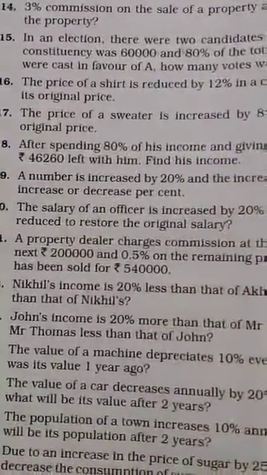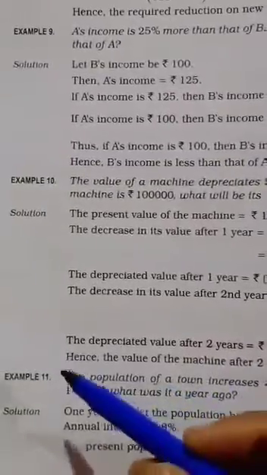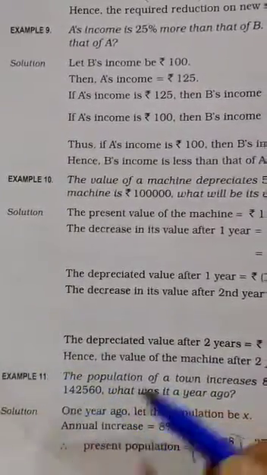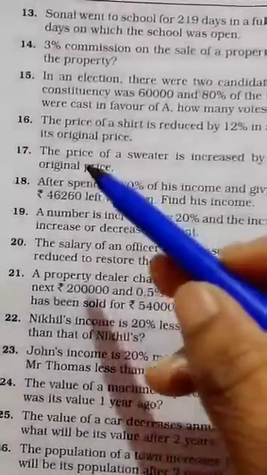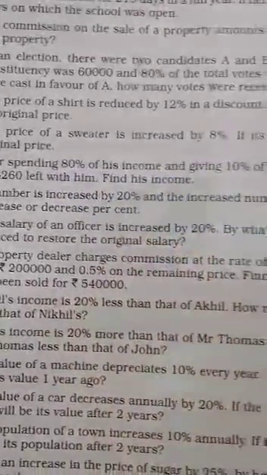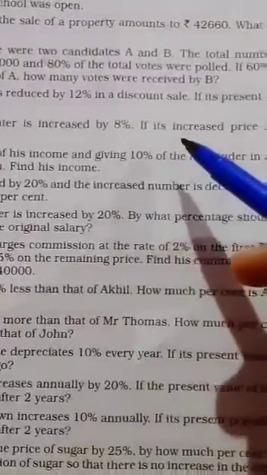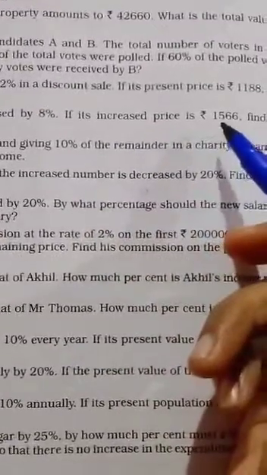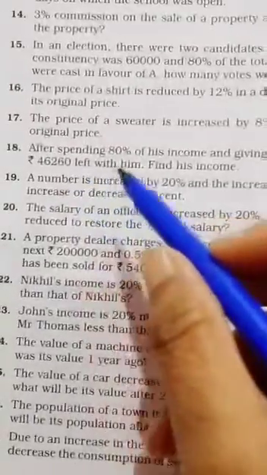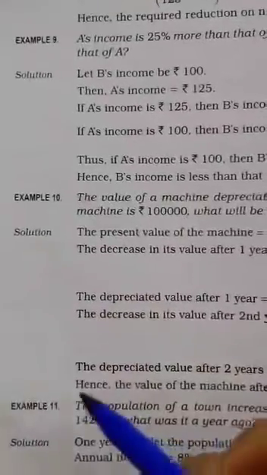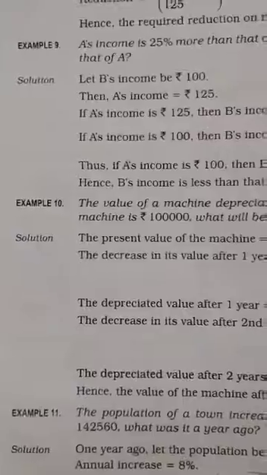But the process is same as example 11, so do it on your own. Question 17. The price of a sweater is increased by 8%. If its increased price is rupees 1566, find the original price. See example 11, and do it on your own.